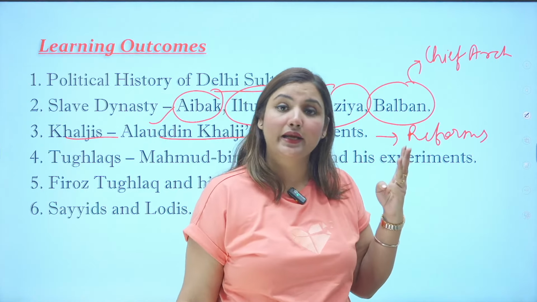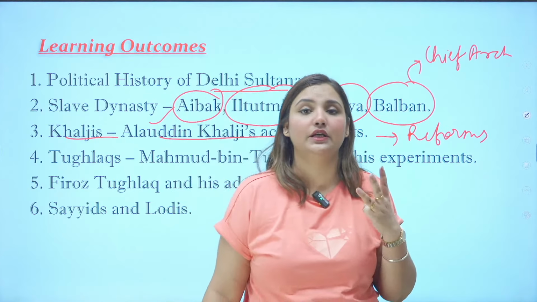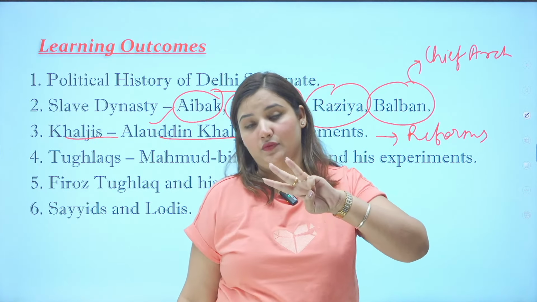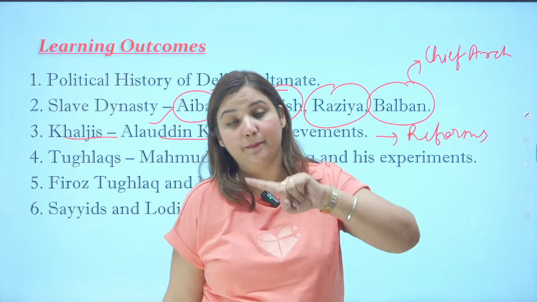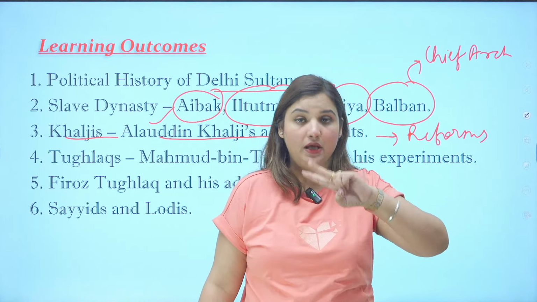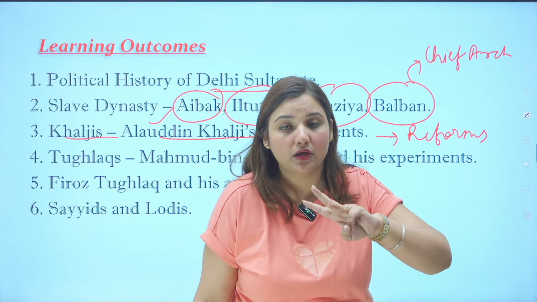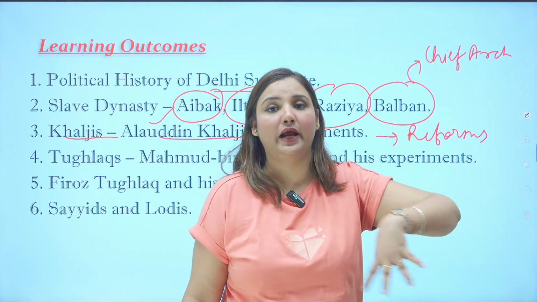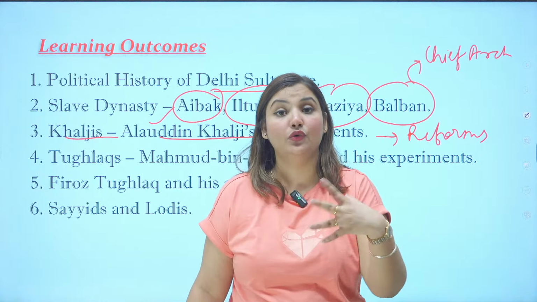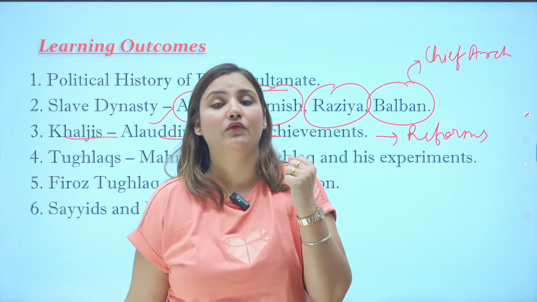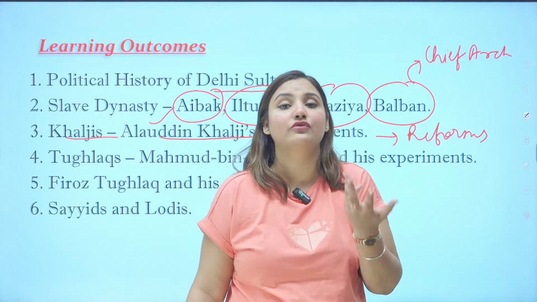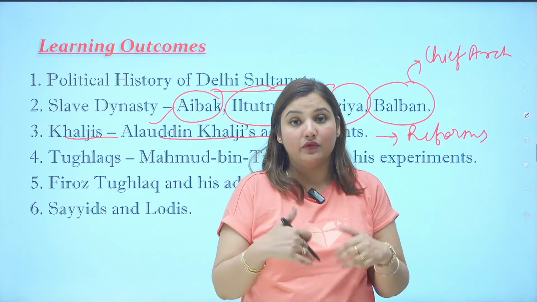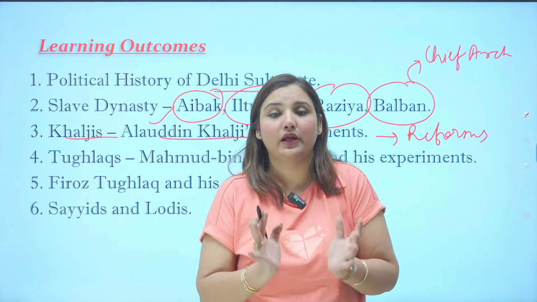Yes. Any idea, guys? Alauddin Khilji had three types of reforms: army reform, market reform, and land reforms. First of all, he did the entire measurement of the land area so that he could know which noble is having what kind of land, what type of land, how much of land. Land measurement was done so that land revenue will be applied accordingly.